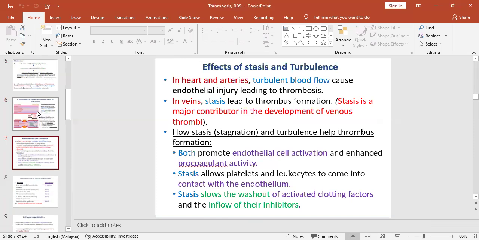What is the effect of stasis and turbulence in thrombus formation? In heart and arteries, turbulent blood flow causes endothelial injury leading to thrombosis. In veins, stasis leads to thrombus formation. Both promote endothelial cell activation and procoagulant activity. Stasis slows the wash out of activated clotting factors and the inflow of their inhibitors.